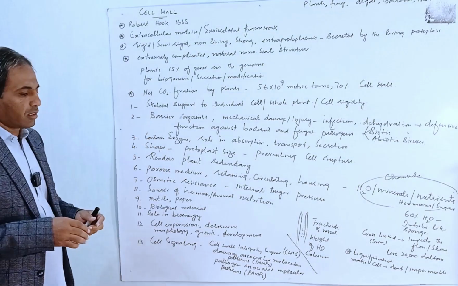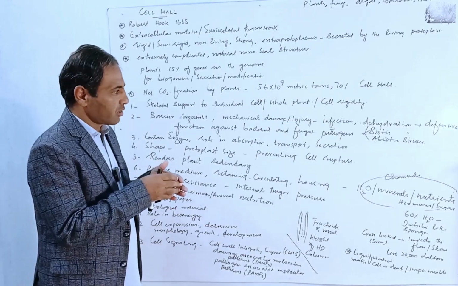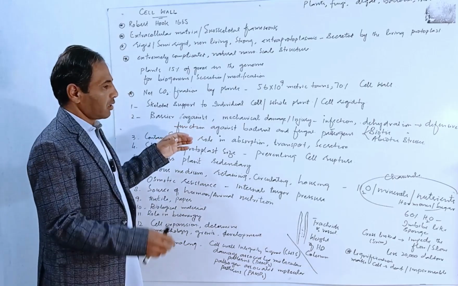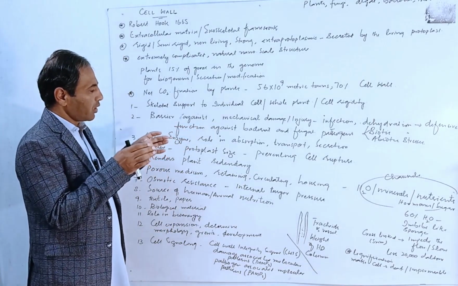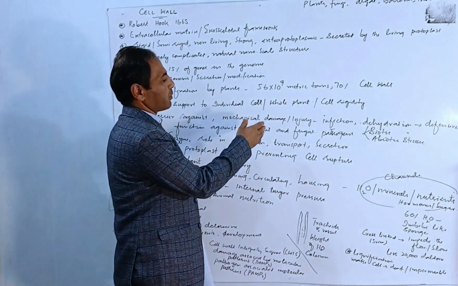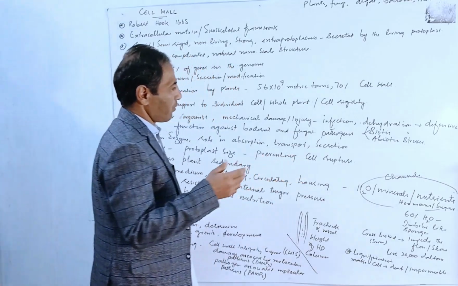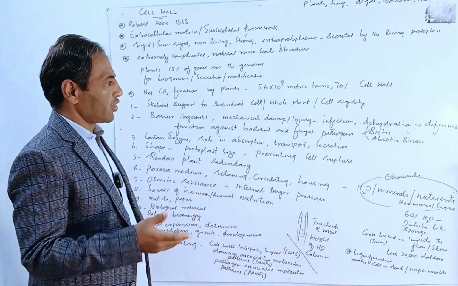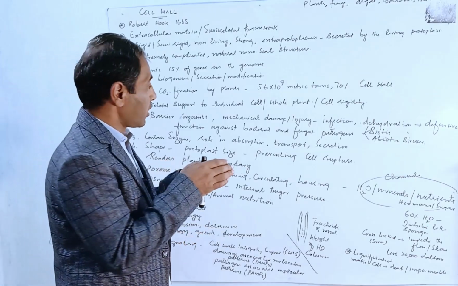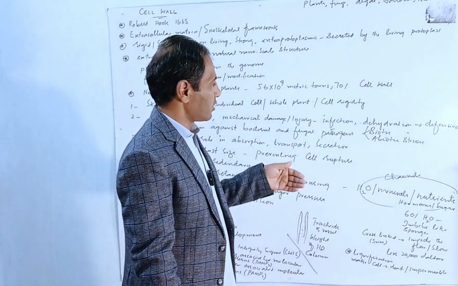Now, cell wall is one of the important extracellular barriers against various biotic and abiotic stresses, protecting the inner delicate intracellular components from mechanical damage, injuries, different types of infections, and dehydration or desiccation. So the cell wall provides a protective cover and prevents the infection process.